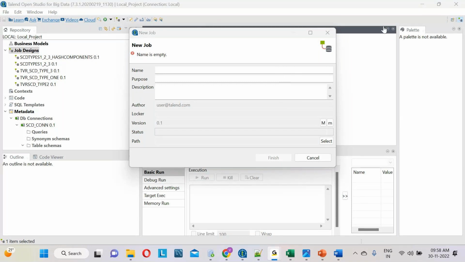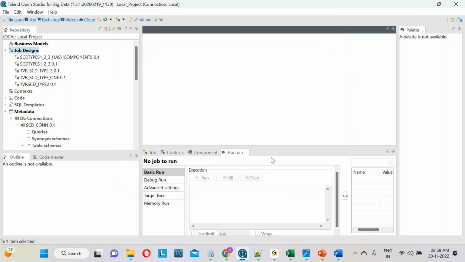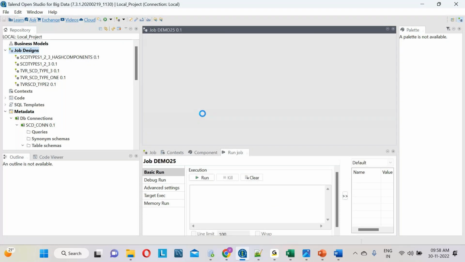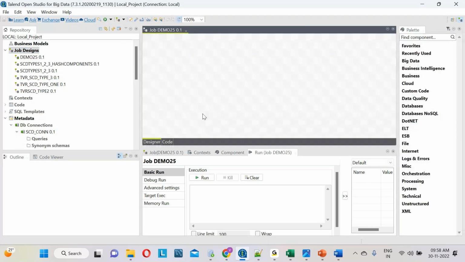Okay. So now let me pass the job name here. Demo 25. Click on finish. My designer workspace is opening. So now I want to read the text file. What component do I have to use, team?